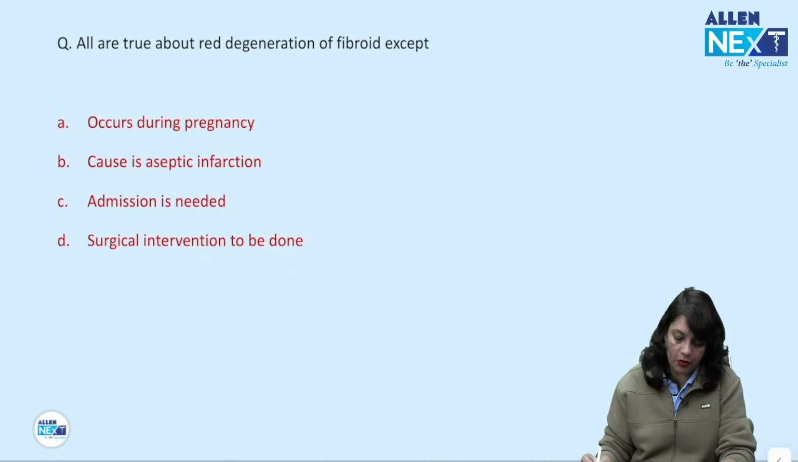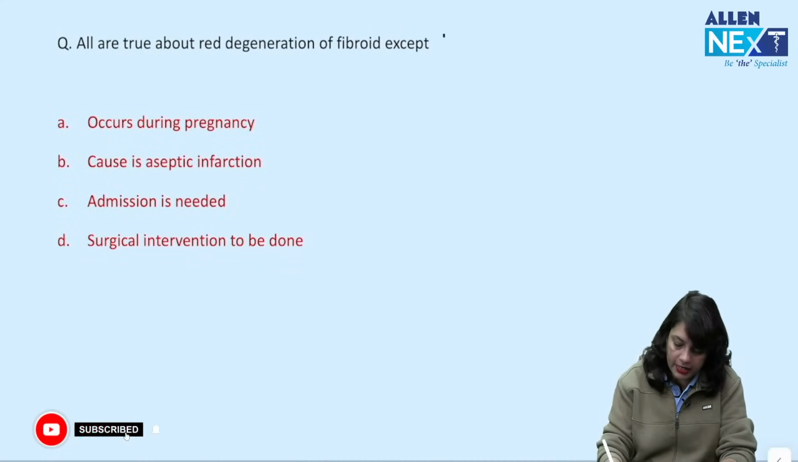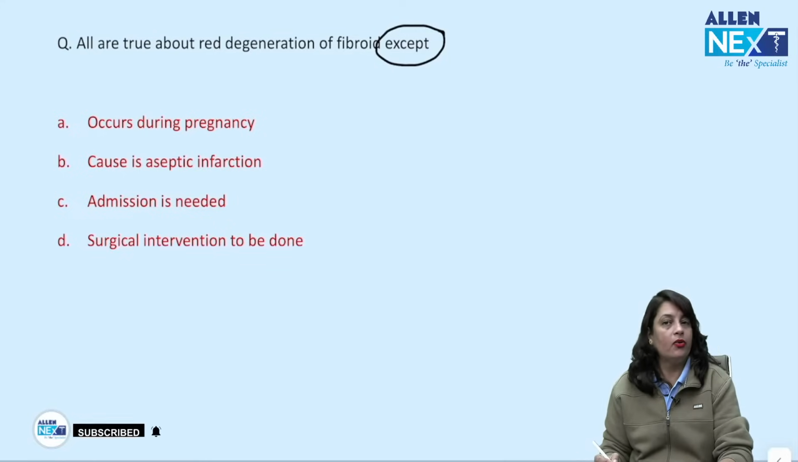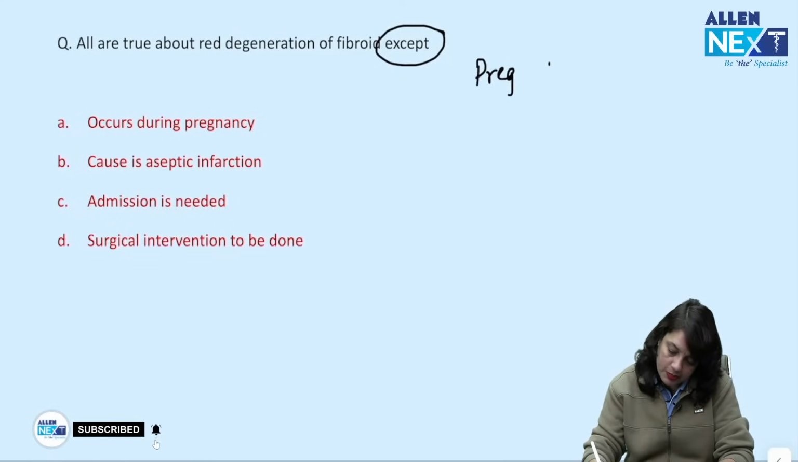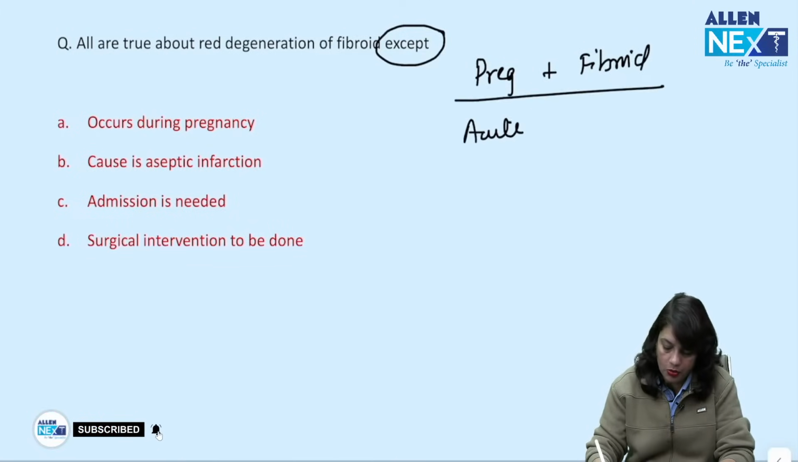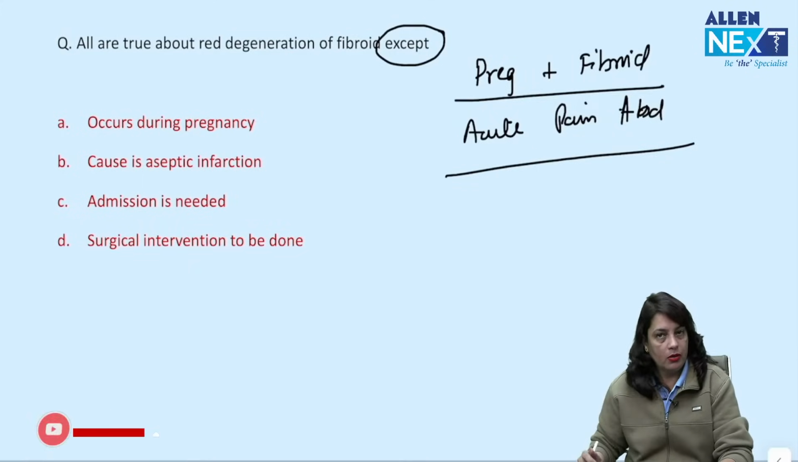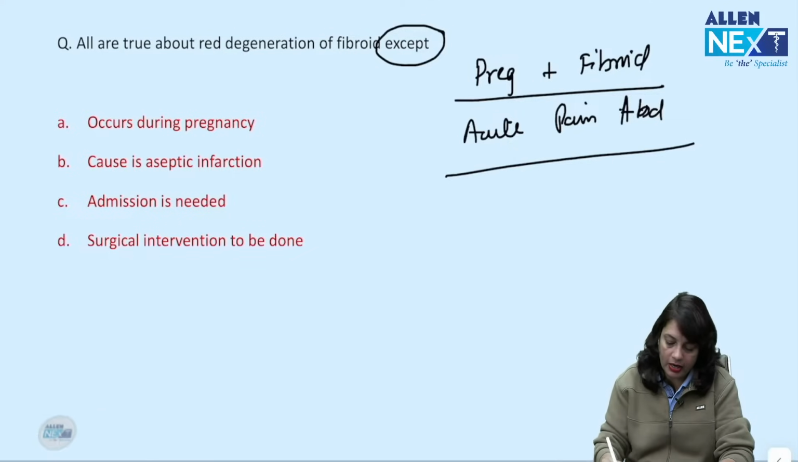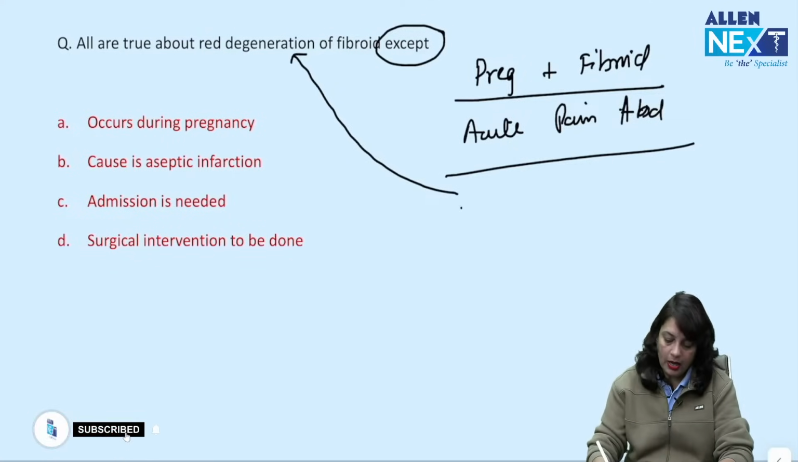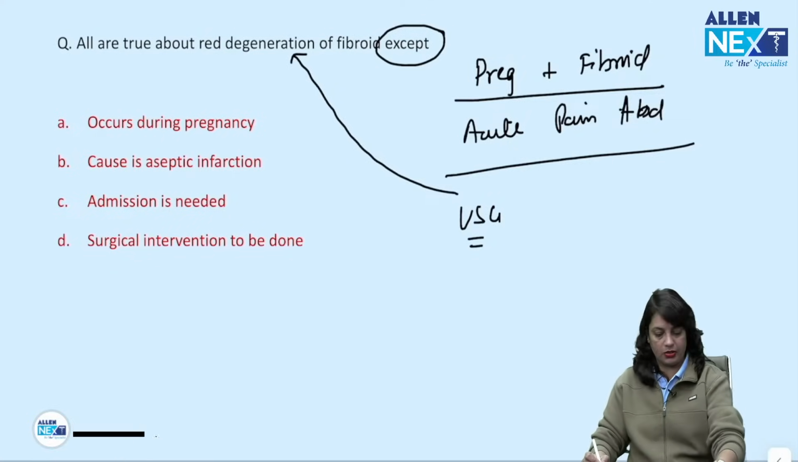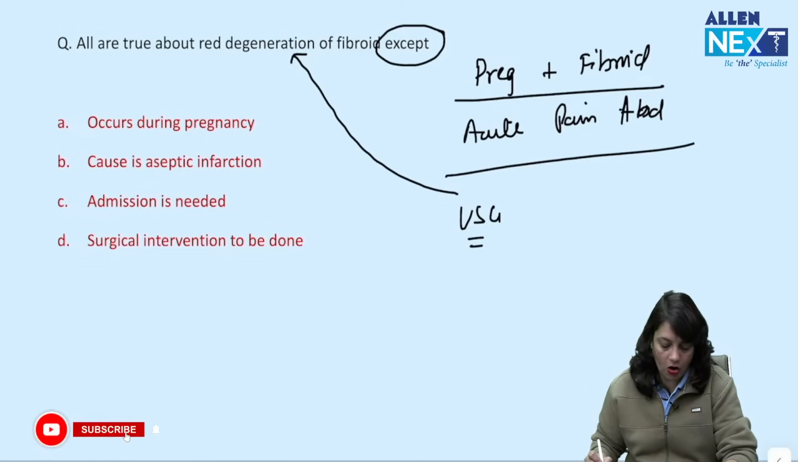Next, all of the following are true about red degeneration of fibroid, except: red degeneration of fibroid occurs in the second half of pregnancy. A lady is pregnant and she is having fibroid. She presented with acute pain abdomen. My first diagnosis in that case will be abruptio placentae. But if there is a history of fibroid, I can think of red degeneration of the fibroid and investigation will be ultrasound. Now, what is the wrong answer in this case?